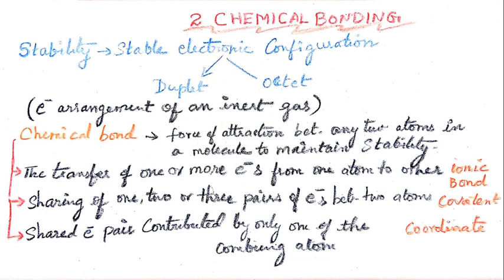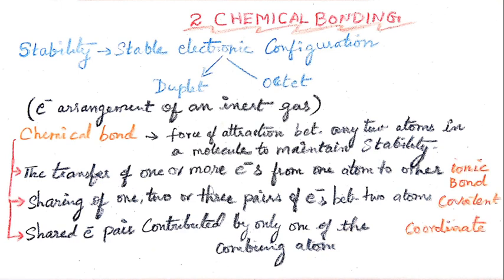Okay. So what is a chemical bond? It is the force of attraction between any two atoms in a molecule to maintain stability. So how can this force of attraction be attained? This force of attraction can be attained in three ways. The first one is the transfer of one or more electrons from one atom to another.